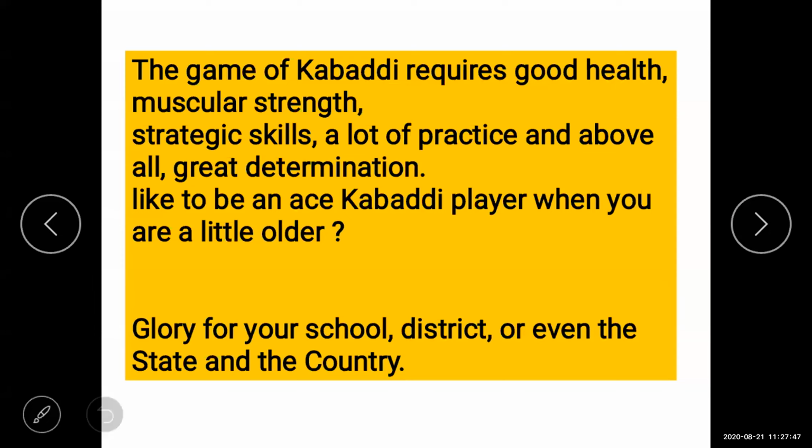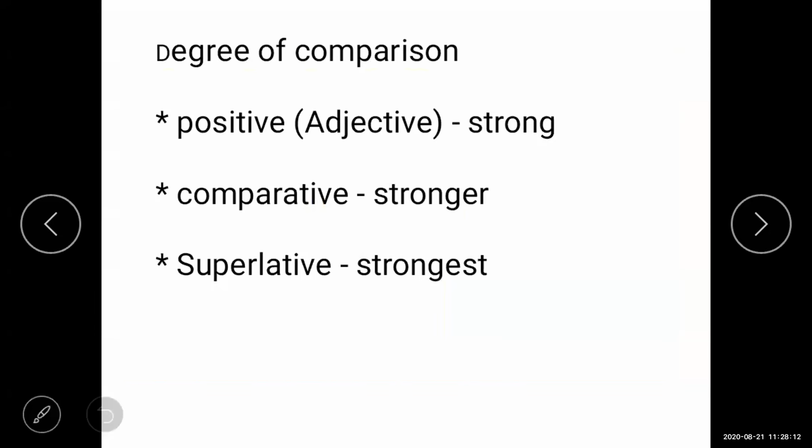If you participate at school level, you will develop to the district level, the state level, and then the international level. Okay, so curriculum is important, not only the syllabus, but also the concept of physical ability. You can take part in sports also. Okay, dear students, so here our lesson is over.